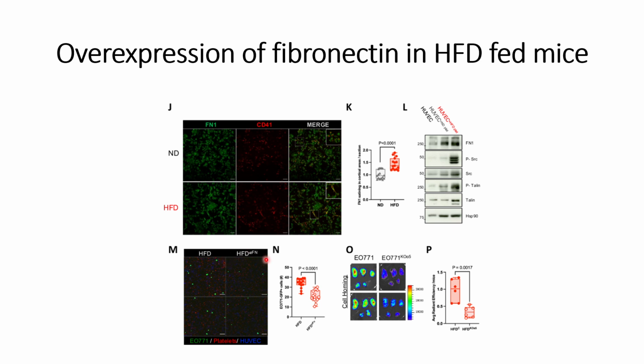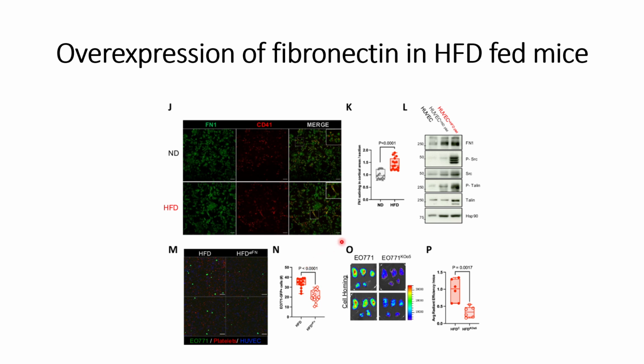They have quantified this in panel N, where we can see that tumor cells with green fluorescence are significantly reduced in the case where neutralizing fibronectin antibodies are used compared to the case where no neutralizing antibodies against fibronectin are used.